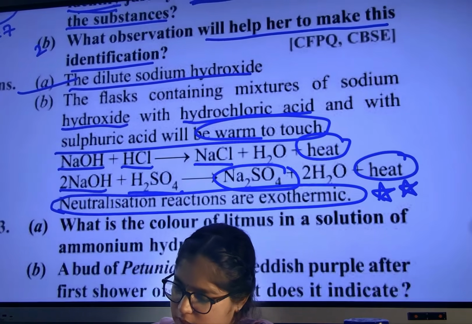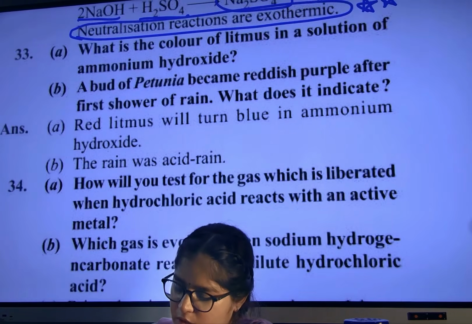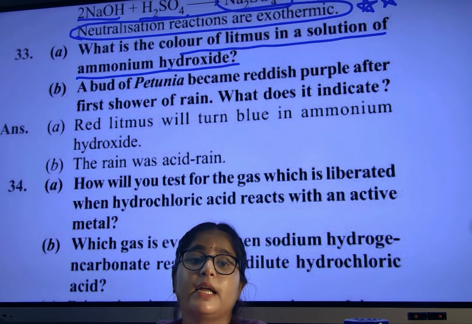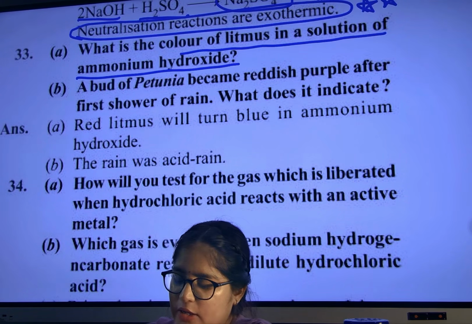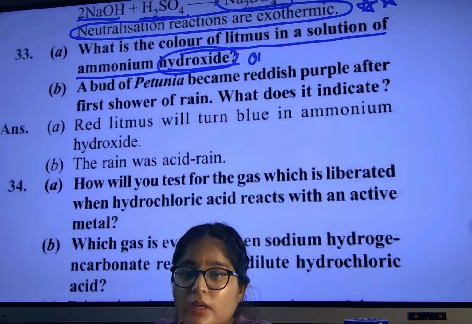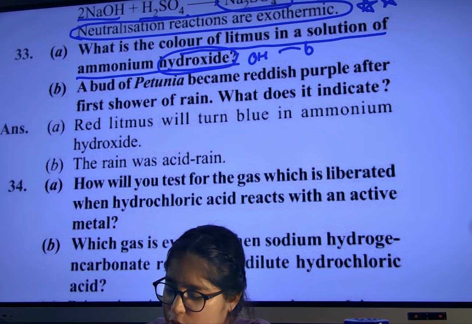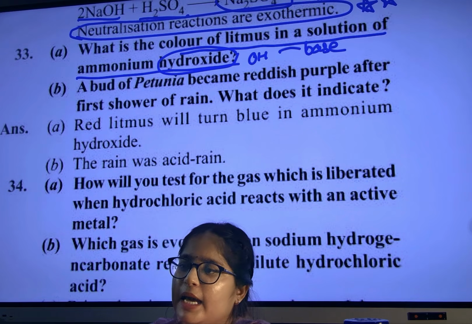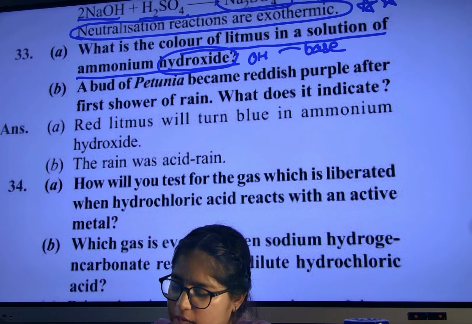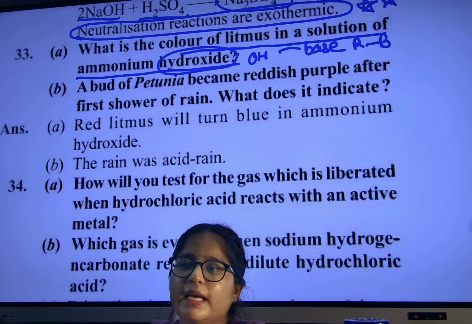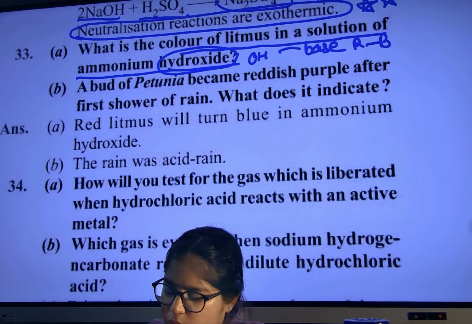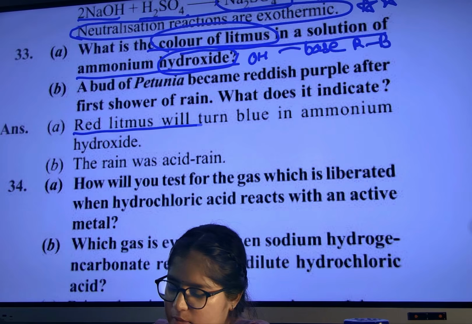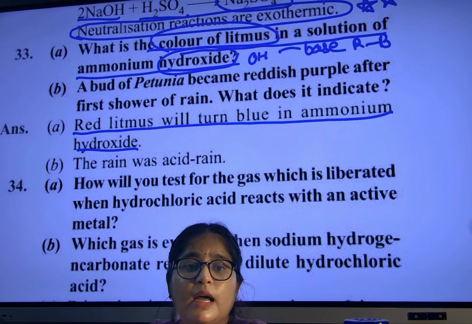Now tell me this question on your own. What is the color of litmus in a solution of ammonium hydroxide? So ammonium hydroxide means OH. OH means base. So base will convert which litmus to what? Base means blue. So it will convert red to blue. Base will convert red litmus to blue. So what is the color of the litmus? Blue. So the answer: red litmus will turn blue in ammonium hydroxide.